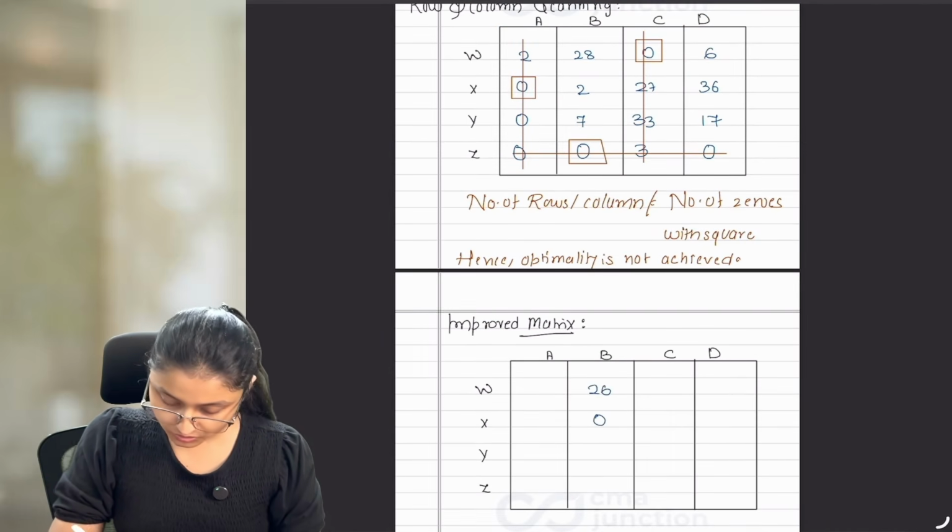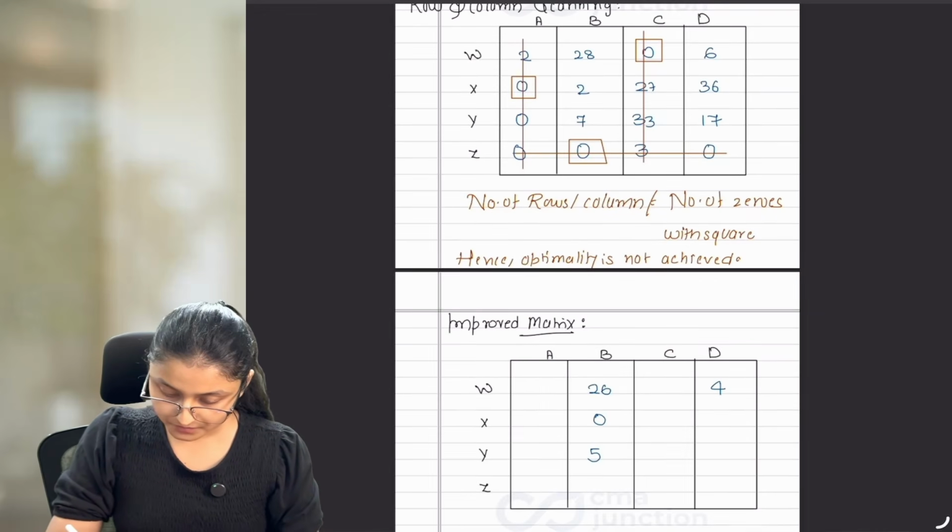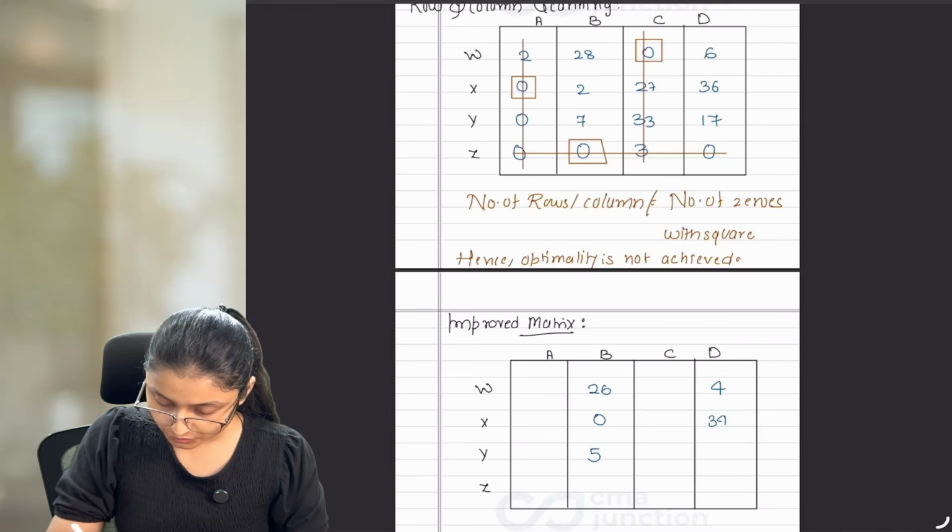2 minus 2 is 0. 7 minus 2 is 5. In the last column, 6 minus 2 is 4. 36 minus 2 is 34. 17 minus 2 is 15.